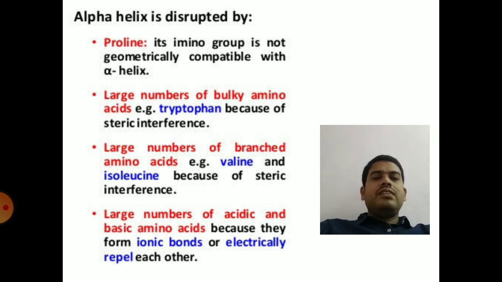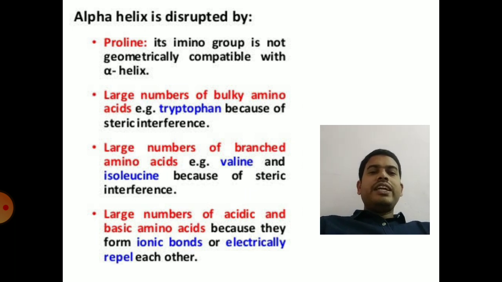Tryptophan contains bulky groups that will create steric hindrance, meaning steric interference. So it does not allow the presence of tryptophan in the alpha helix because of its bulky groups.